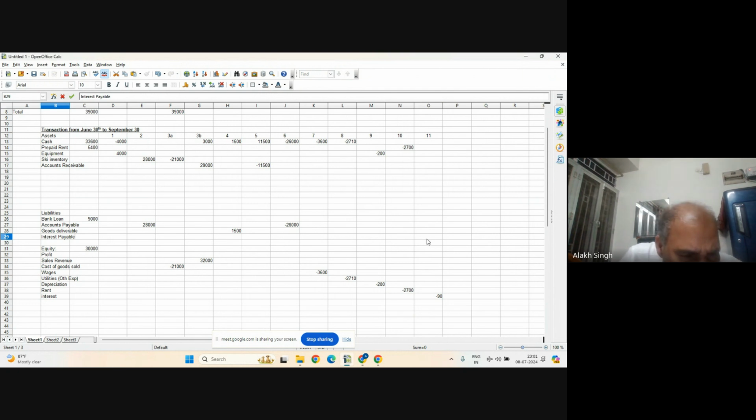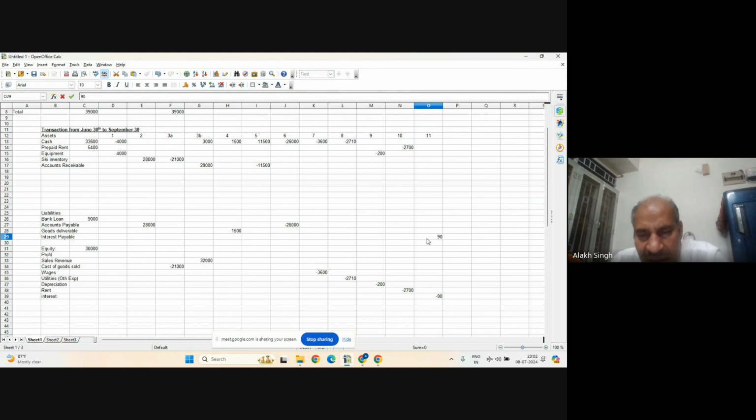And what will happen? Will this be positive or negative? Interest expense reduced profit, so this one is negative, so this must be positive, because it is on the same side of the balance sheet. One is negative, so the other must be positive.